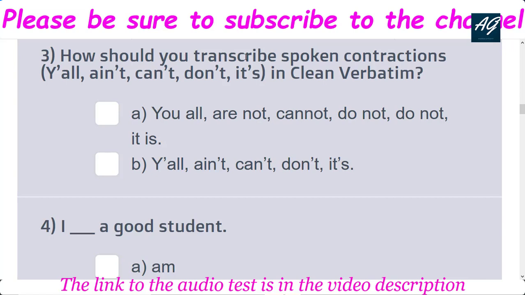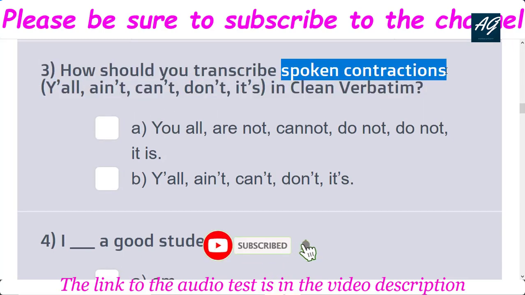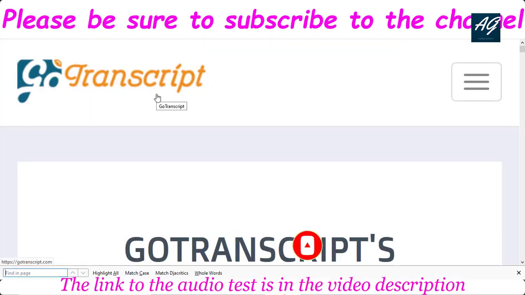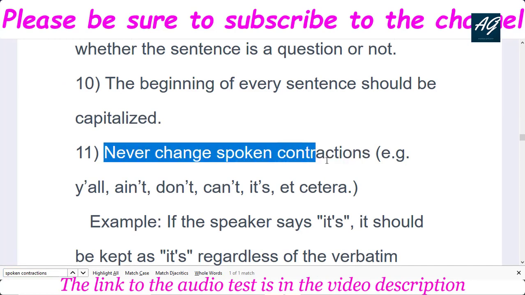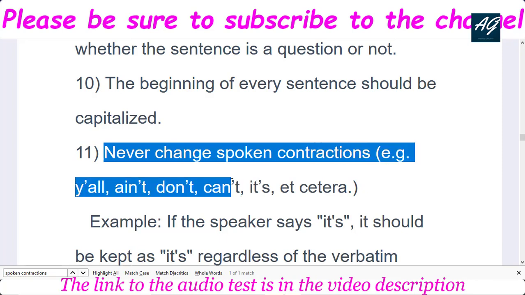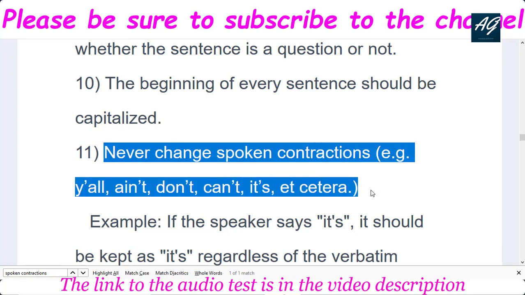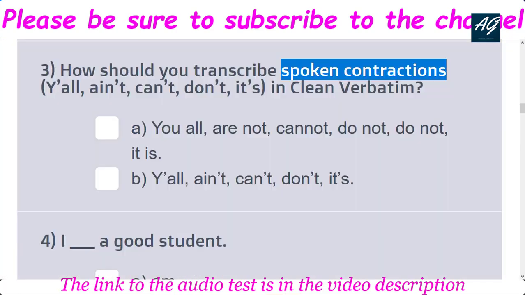How should you transcribe spoken contraction in clean verbatim? So we simply check in Gotranscription guideline page using Ctrl plus F command. So you see, never change spoken contraction, for example this one. So according to the transcription guideline rules, B option is correct.